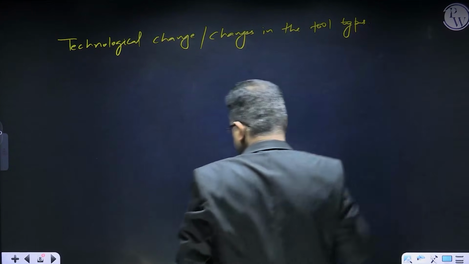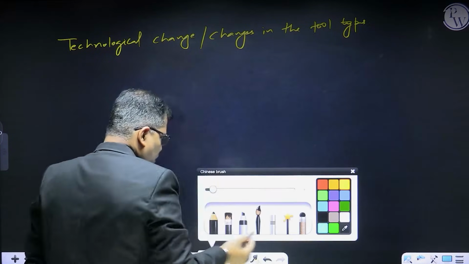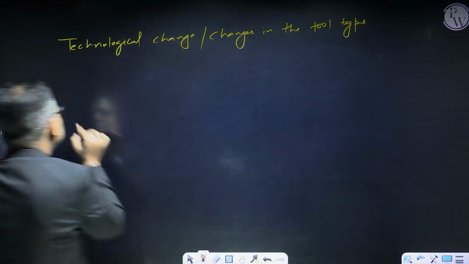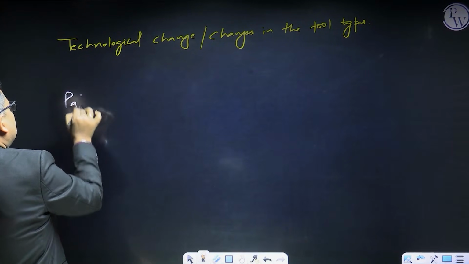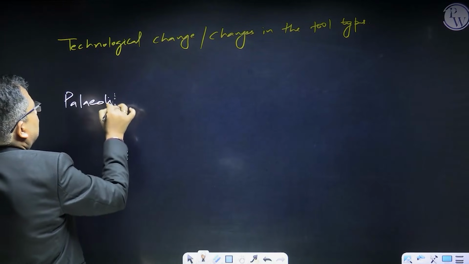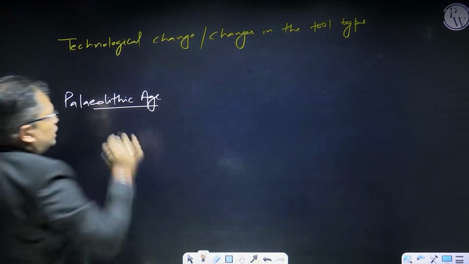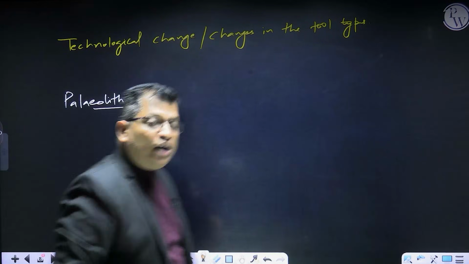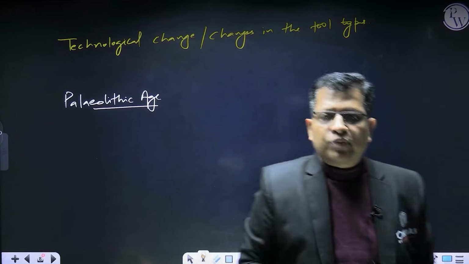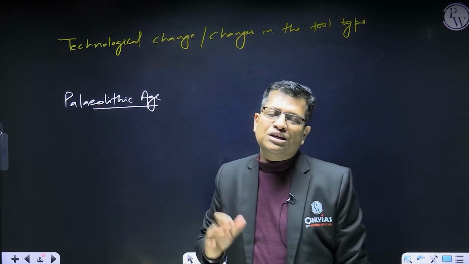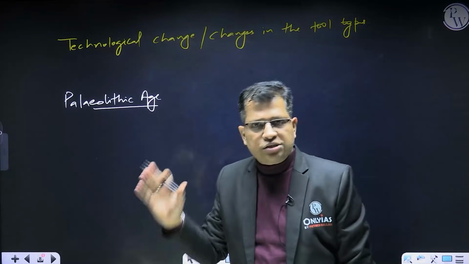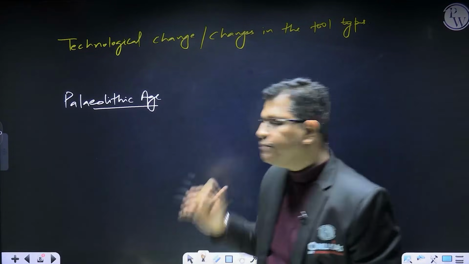Let me tell you first, this is your Paleolithic Age, and it spans a long period of time from 20 lakh years ago till 10,000 BCE.